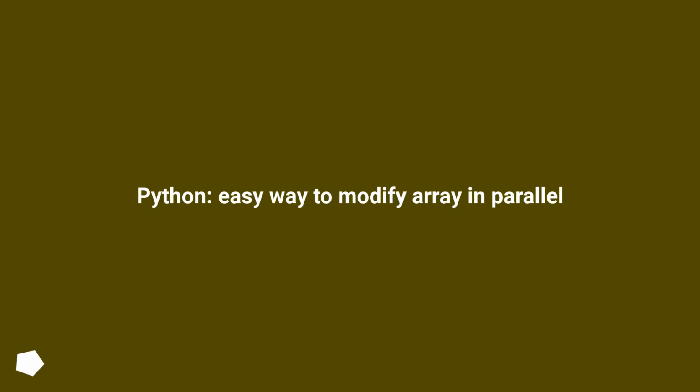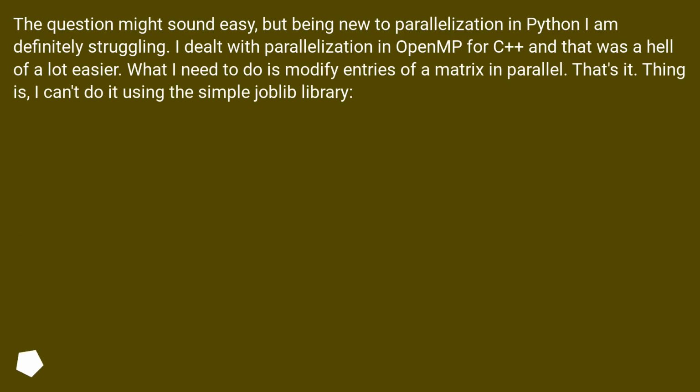Python, easy way to modify array in parallel. The question might sound easy, but being new to parallelization in Python I am definitely struggling. I dealt with parallelization in OpenMP for C++ and that was a hell of a lot easier. What I need to do is modify entries of a matrix in parallel. That's it. Thing is, I can't do it using the simple joblib library.